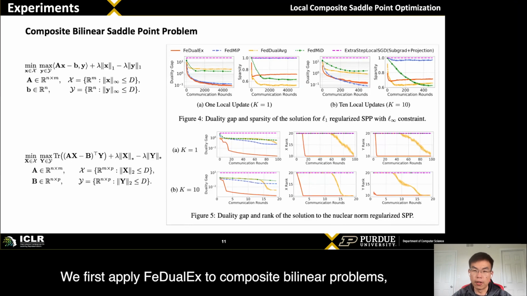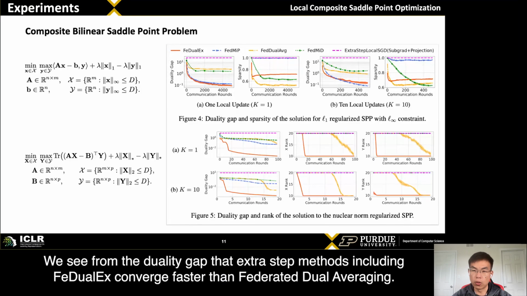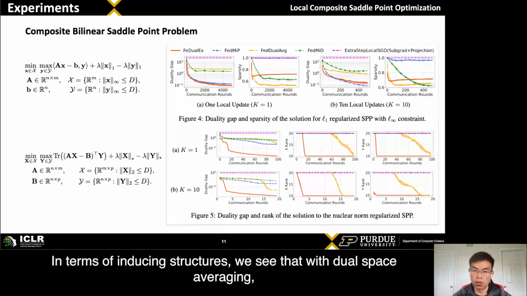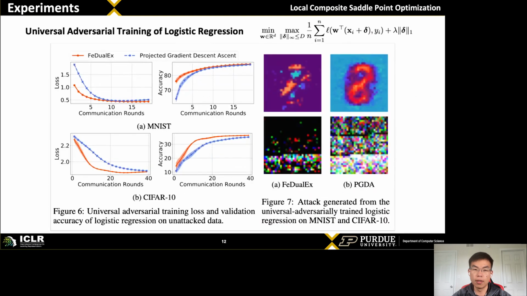We first apply FedDualX to composite bilinear problems, including L1 regularization with L infinity constraint and nuclear norm regularization with spectral norm constraint. We see from the duality gap that extra step methods, including FedDualX, converge faster than federated dual averaging. In terms of inducing structures, we see that with dual space averaging, the solution generated by FedDualX is more sparse or has lower rank than federated mirror prox.